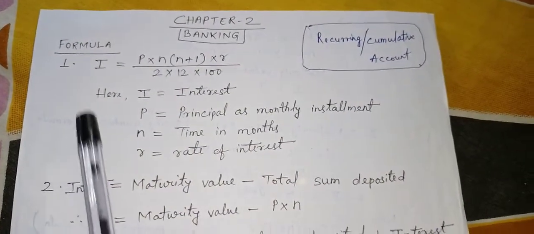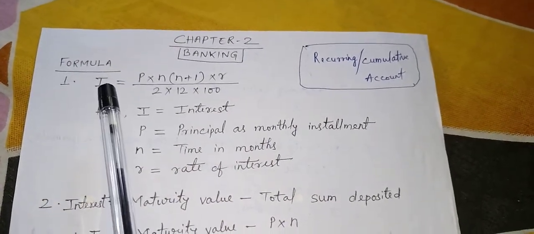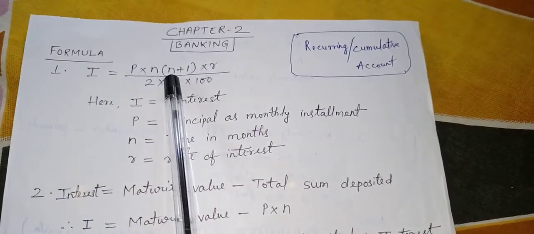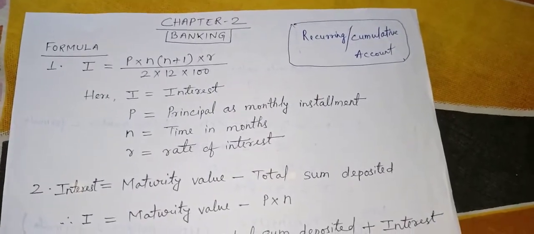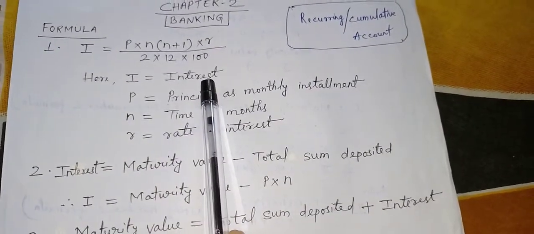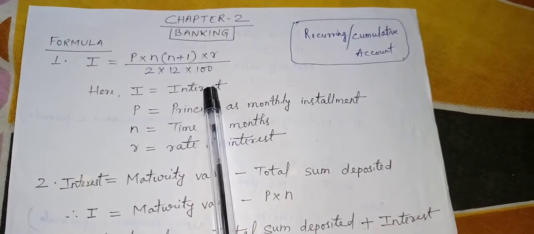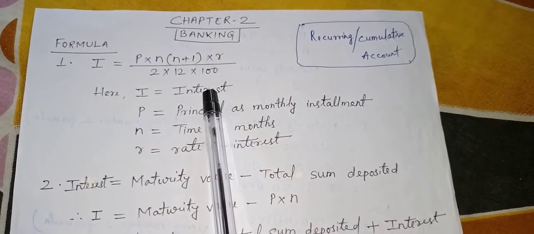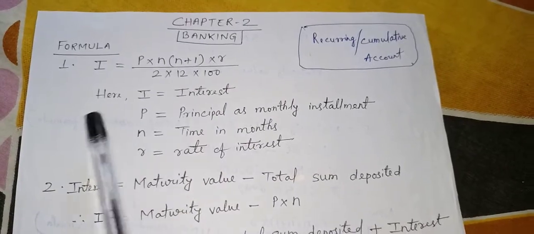So let us start with the formulas. In this chapter, banking, the first formula is for interest: I equals P into (n plus 1) into r by 2 into 12 into 100. Here I means interest, the extra money which we get by the end of the maturity. Suppose you deposit 6,000 rupees and in return you get 7,000 rupees. The 1,000 extra money which you are getting is called interest.